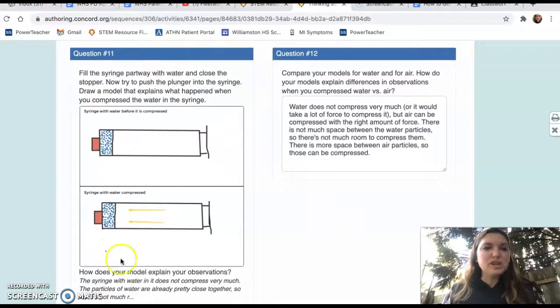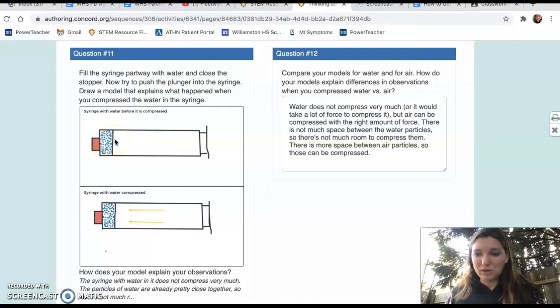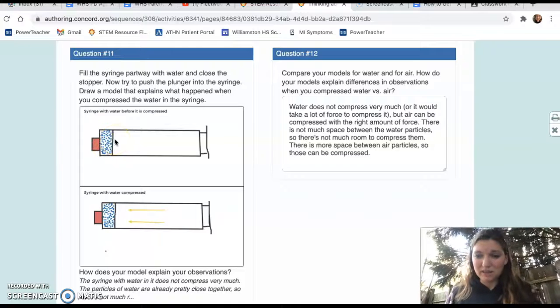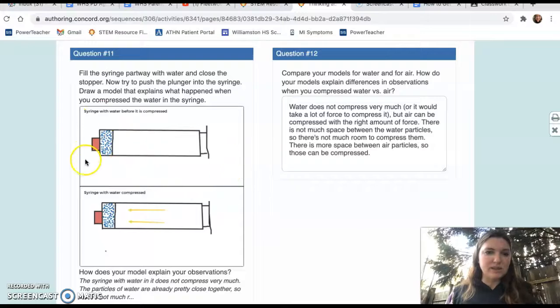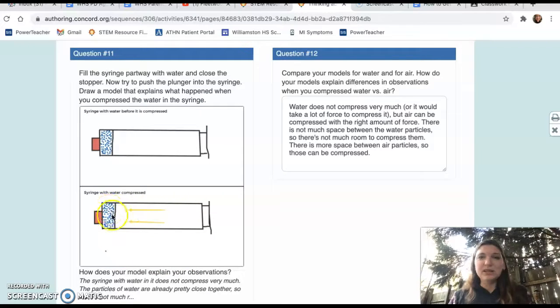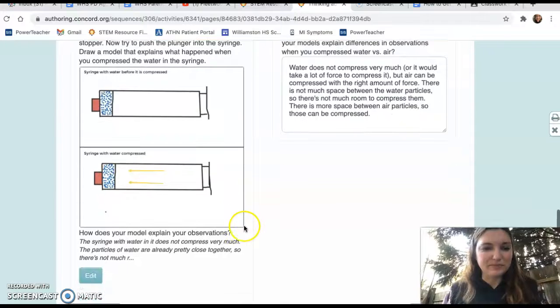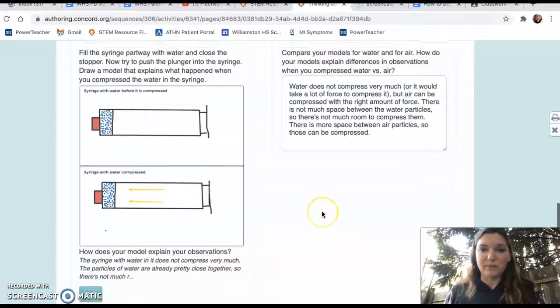So we try this with water, and with water, those particles are so close together that you really can't compress it. I mean, I'm sure you could if you had enough force, like a machine or something, but you really can't compress it much farther than that. So I just showed that by copying and pasting the same drawing here with some force arrows showing that I'm pushing it, but really nothing is happening there, right? The particles of water are already pretty close together, so there's not much room for them to be compressed further.